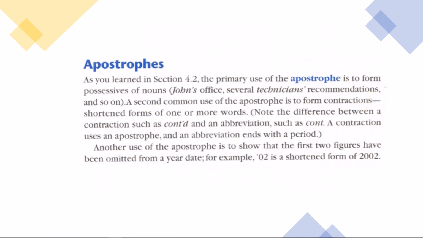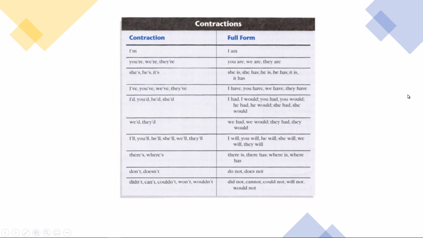Apostrophes. Apostrophes are used to form the possessive of nouns. John's office, apostrophe S. Several technicians. Again, if the word ends with an S, it's plural. You put the apostrophe after the S. You do not put an extra S there, like here. Okay, so here are some examples of contractions. I'm, I am. She's, she is. We'd, we had. There is, there's. Don't, do not. These are all contractions that use apostrophes.